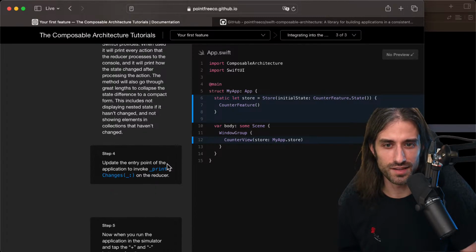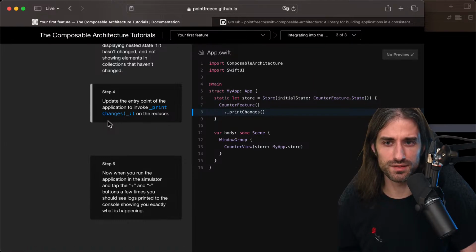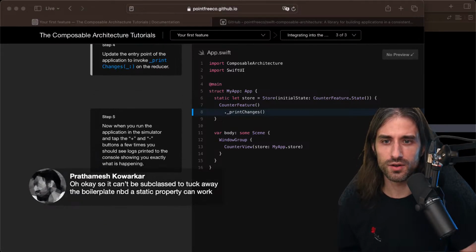So let's do this. Update the entry point of the application to invoke underscore print changes on the reducer. And before I do it, I see you have a comment. You're saying, okay, so it can be subclassed to tuck away the boilerplate.